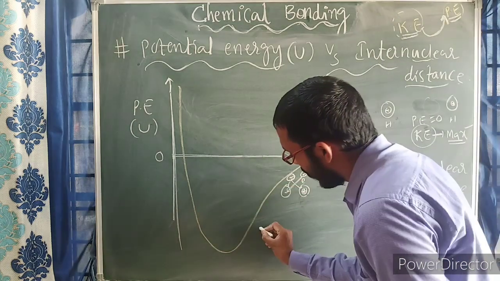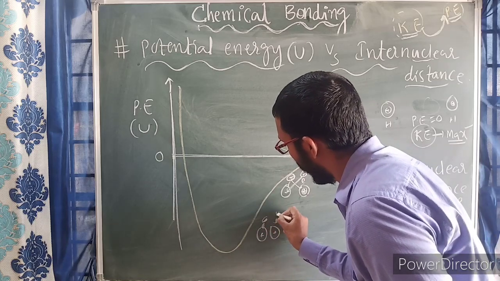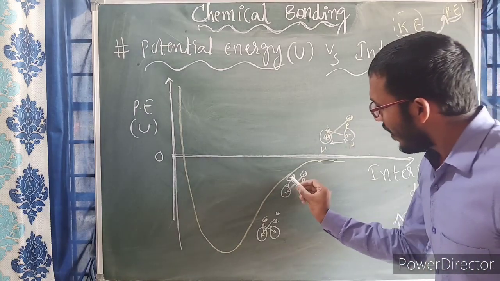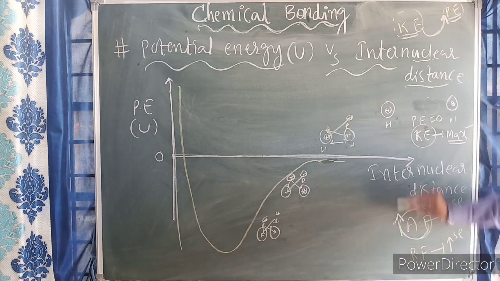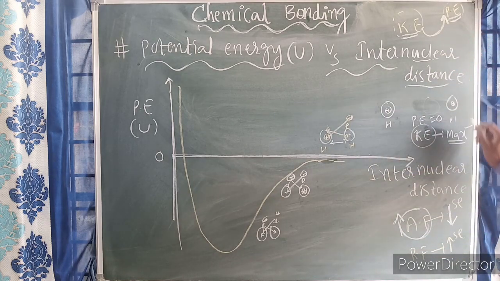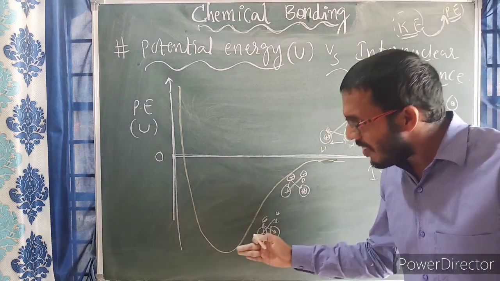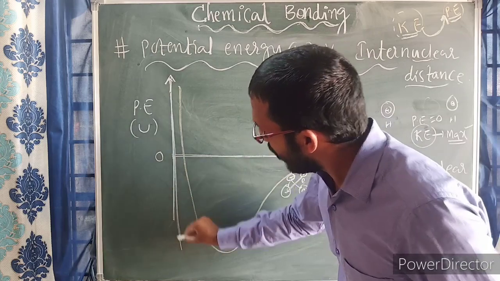Again coming closer, again coming closer. Again, because between unlike charges these attractive forces increase further. Attractive forces increase means the energy of the system further decreases here, because we have taken potential energy on the y-axis.